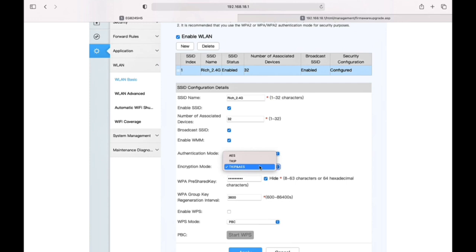As you can see, WPS is already disabled. Other brands of routers have this feature enabled by default, which can be risky because WPS has known security vulnerabilities. Disabling it helps protect your network from unauthorized access and keeps your network more secure.